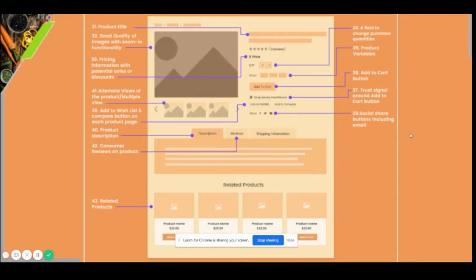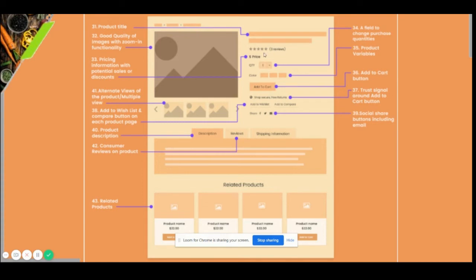Then comes the product page, extremely important. Of course there is a title, the image, and the alternate views of the product, or multiple views. That is important. This is the main view, and then these are the multiple other views. So before buying a product, you can look at it from a few angles and then decide.